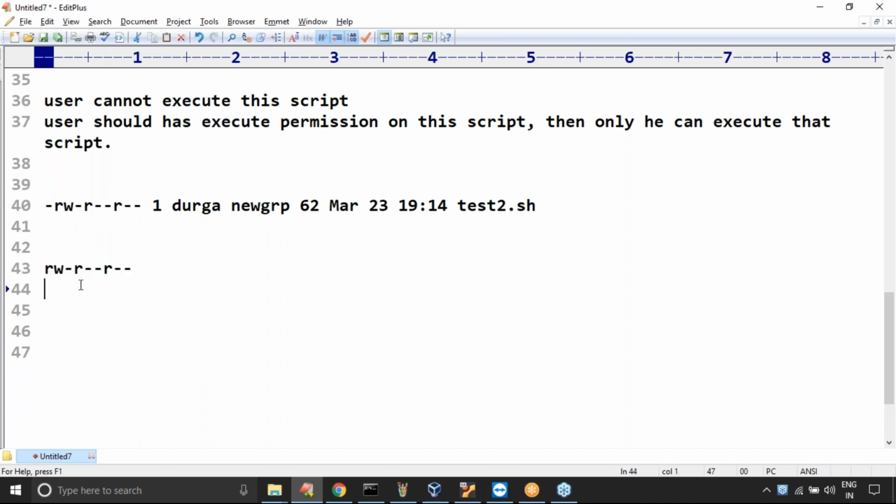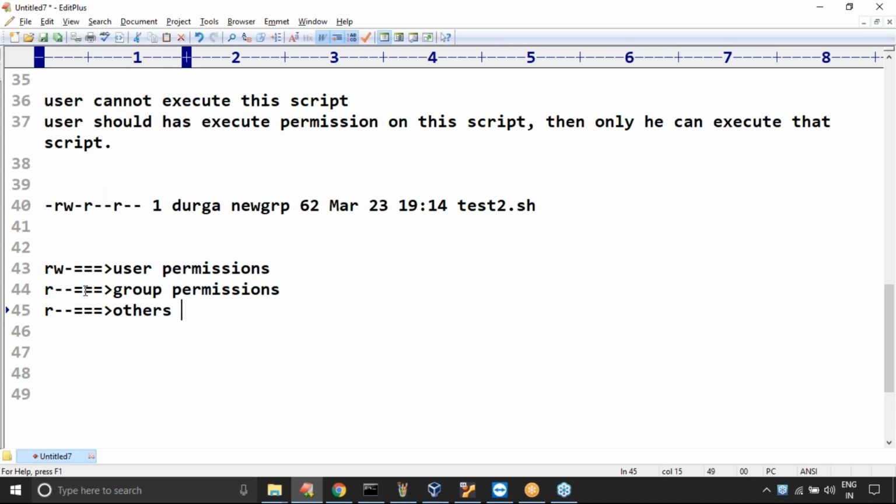Sir, total 9. In that, the first three, next three. First three are meant for user permissions. Next three are meant for group permissions. Next three are meant for others permissions. So user has only read and write, but hyphen is there, execute is not there.